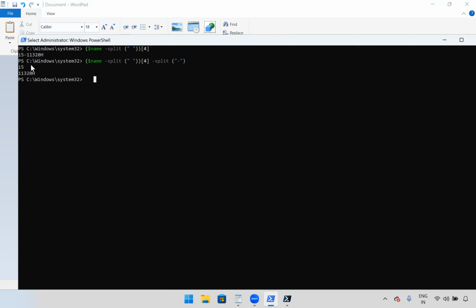Okay. Again, when we take the index number, it is array based. This is 0, this is 1, right? So what will we give? We'll give index number 0. Last time we got the error, right? When we gave the index number without grouping. So we'll apply one more grouping. See, now we got this one, right? This is what we were looking for, I5, right? Okay.